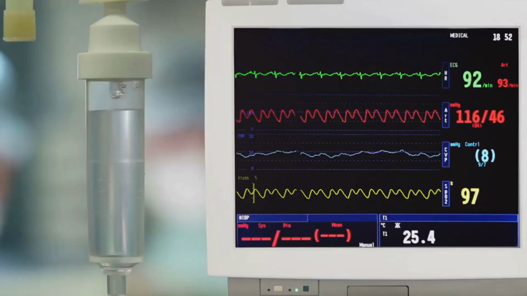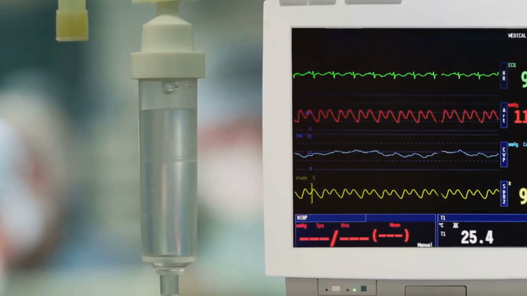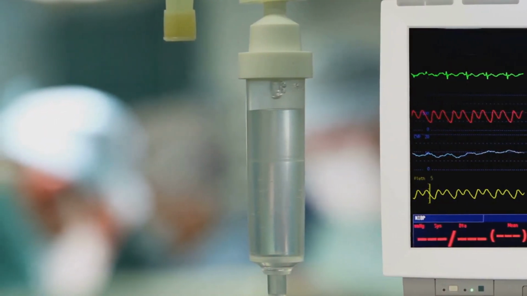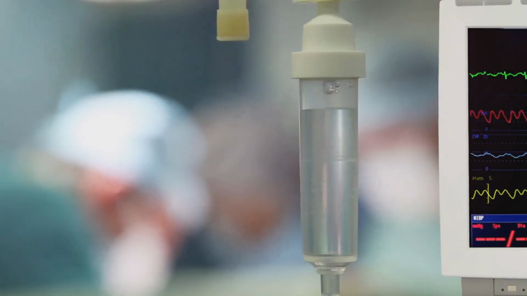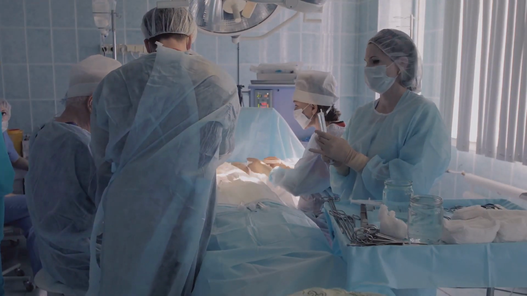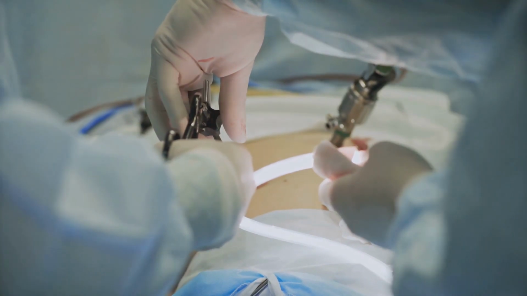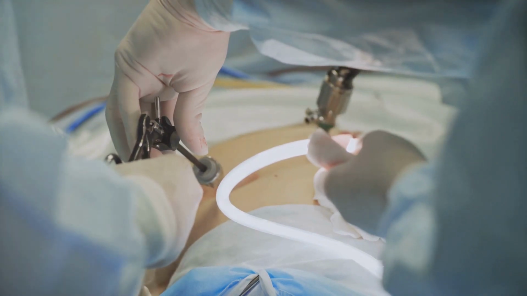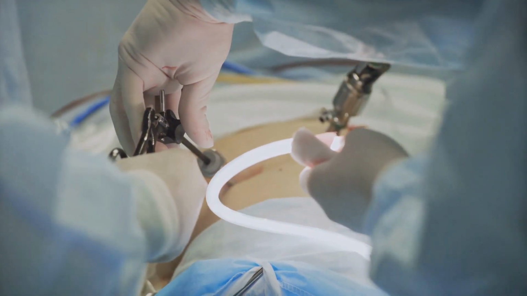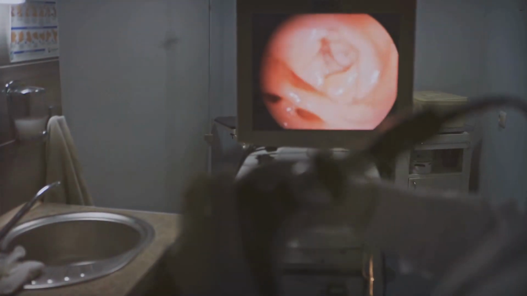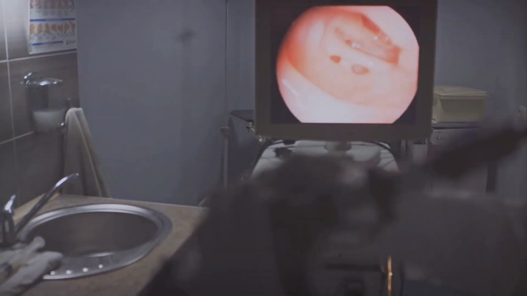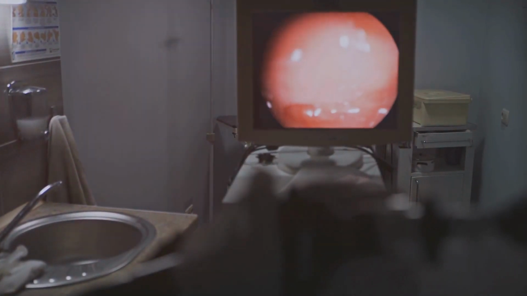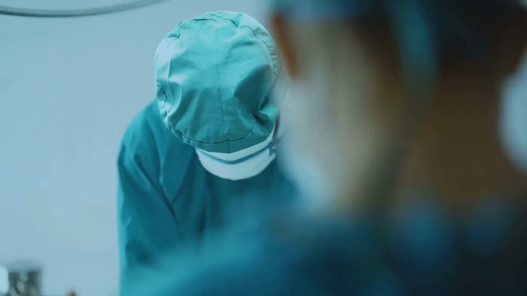Next, we have GERD. This condition is characterized by a weak lower esophageal sphincter. This weakness allows stomach acid and other contents to flow back into the esophagus and possibly the lungs, increasing the risk of aspiration. The third factor we'll discuss is emergency surgeries. These procedures often don't allow for the standard fasting period before anesthesia, which can increase the chance of stomach contents being present and thus heighten the risk of aspiration. There are also other factors that could potentially increase the risk of aspiration during induction. These include conditions like hiatal hernias, pregnancy, and certain medications that slow down the emptying of the stomach.